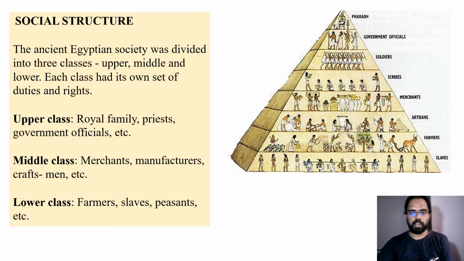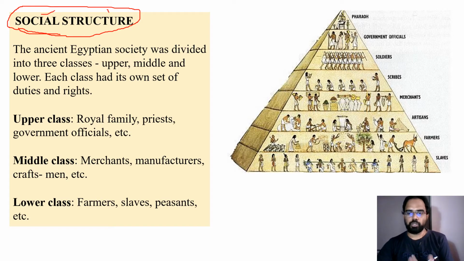After understanding the architecture of Egyptians, let us see how the society was, how society was present. The arrangement of society is called social structure. Socially, how people have organized themselves. Is there any difference between people, or what categories of people were living? All such details you can learn from social structure.